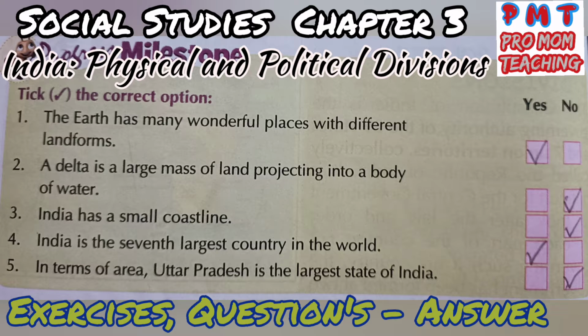Third, India has a small coastline. False, because India has a long coastline. It is spread on the western side along the Arabian Sea and on the eastern side along the Bay of Bengal. Fourth, India is the seventh largest country in the world. Correct. Fifth, in terms of area, Uttar Pradesh is the largest state of India. False, because Rajasthan is the largest state.